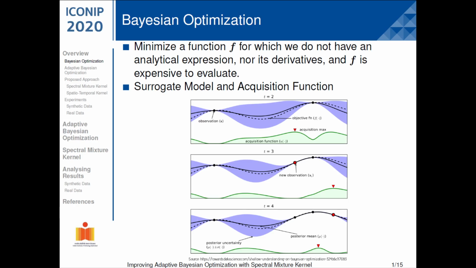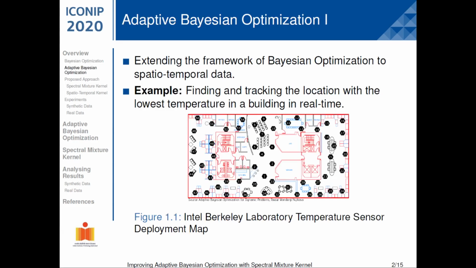At any given iteration, an acquisition function determines the point of evaluation, either a point where it believes the optima is located or a point where exploration is required. Now suppose we want to find and track the location with the lowest temperature in a building, where this location and temperature changes as we perform an optimization to locate it. Or we want to optimize a machine learning model's hyperparameters to best fit on a temporally evolving dataset.